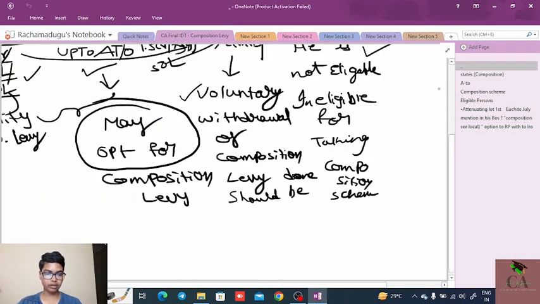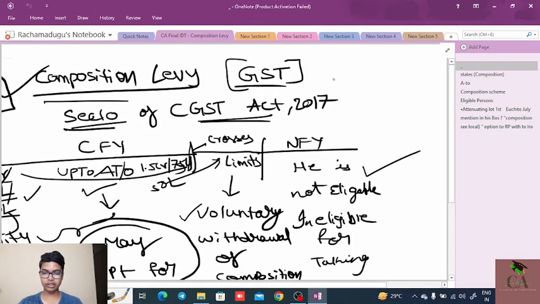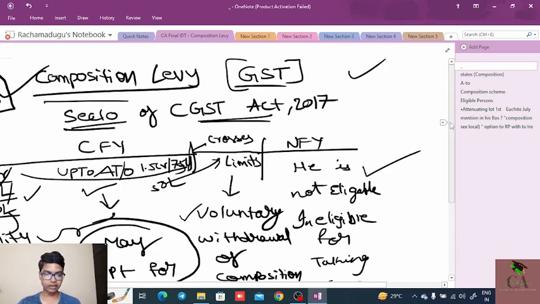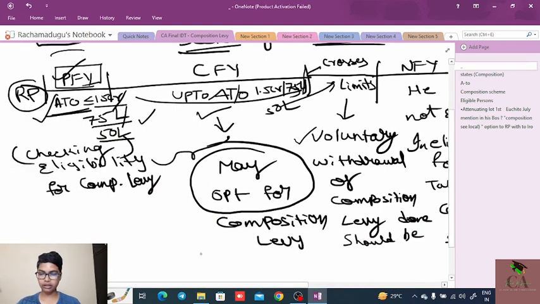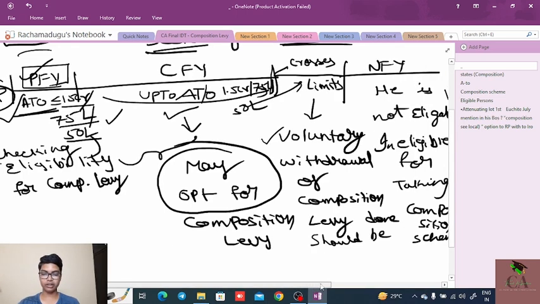The composition scheme, first, is as per section 10 of the CGST Act. Who are the eligible persons? The persons whose turnover is less than or equal to 1.5 crore, 75 lakhs or 50 lakhs in the previous financial year, or whose turnover is up to 1.5 crore, 75 lakhs or 50 lakhs in the current financial year, are eligible to take the composition scheme, and they may or may not. The option is given to the registered person to take the composition scheme or not.